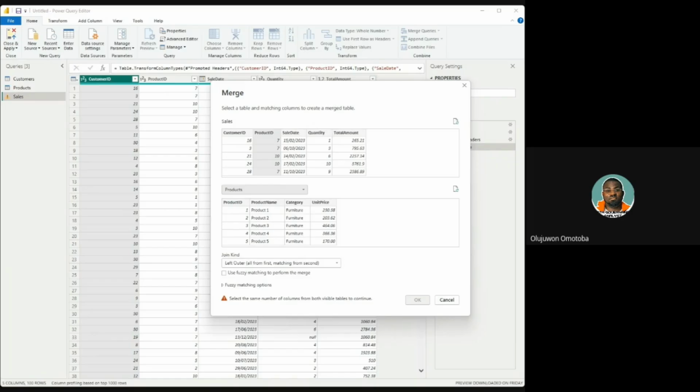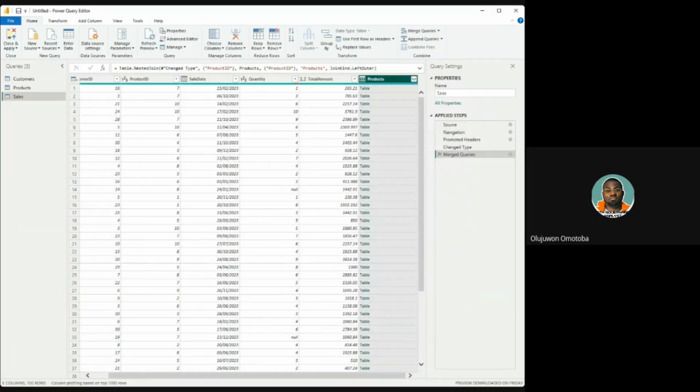But the common column is what we use to admit ourselves into this environment, which is the product ID. Based on the product ID, we are telling the system to give us this table into this. How do we get it? Just click on OK, and now we can see what has happened. The product table is here. The product table has come to meet us in sales.